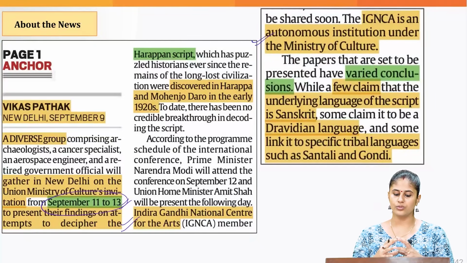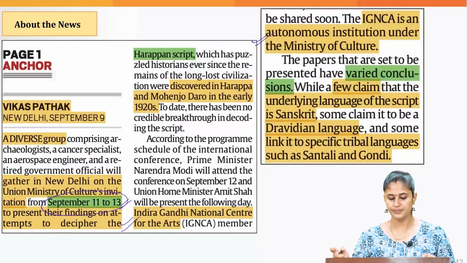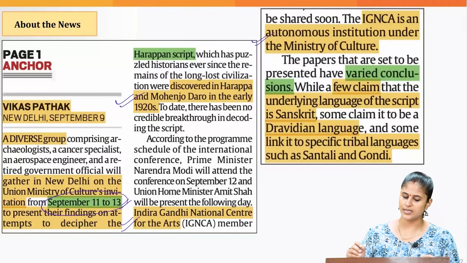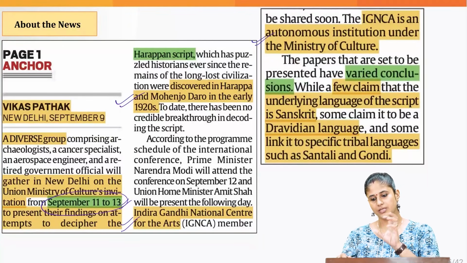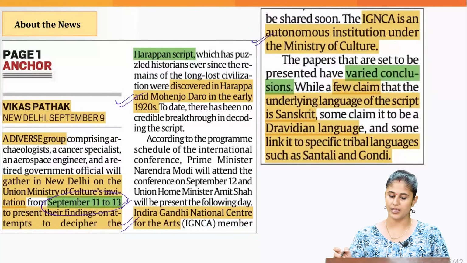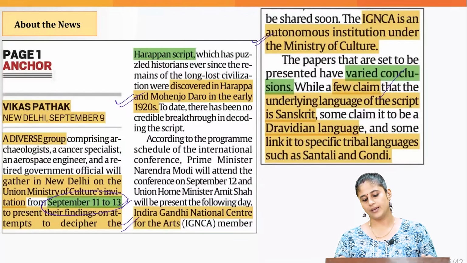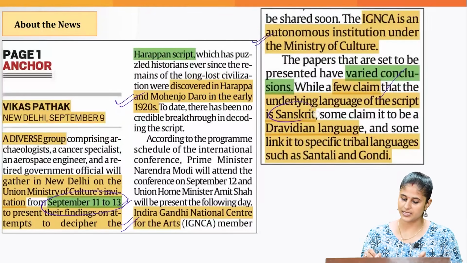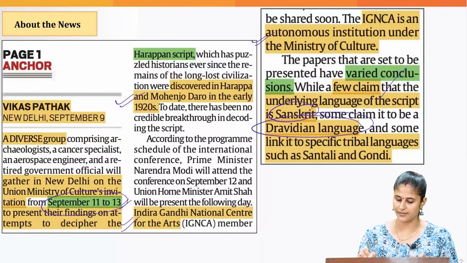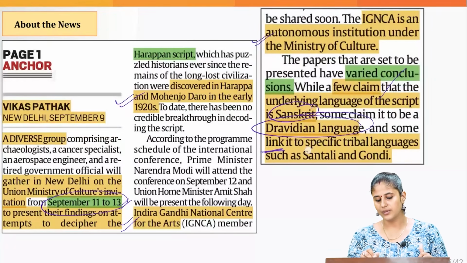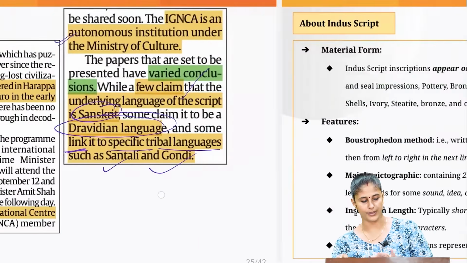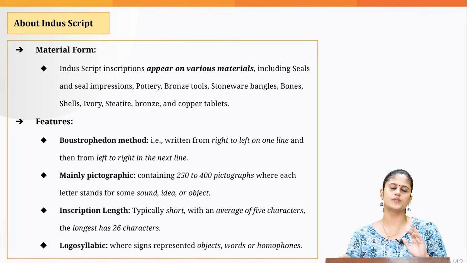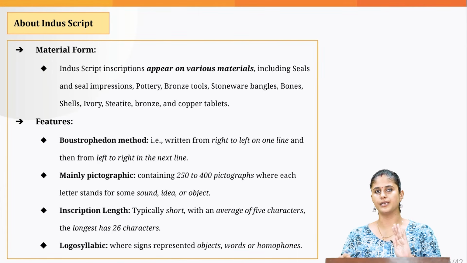Now, when it comes to the Harappan civilization, it was discovered way back in 1920s. And when you talk about the Harappan script, we have varied conclusions. Some scholars claim that the language of the script is Sanskrit. Some say that it is Dravidian language, and some basically link it with specific tribal languages, that is Santhali and Gondi. Now, let's make note of certain prelim pointers with regard to this Indus Valley script.